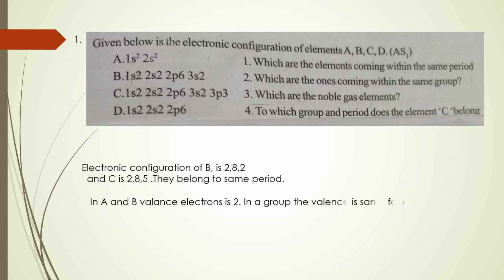Next, what is the second question? Which are the ones coming with the same group? For the group, what you have to do? You have to see the valency electrons. The electronic configuration of element A is 1s2 2s2. Next, the electronic configuration of B is 1s2 2s2 2p6 and 3s2. See, 2 electrons entered into s orbital. Those are the valency electrons, 2 electrons in the s orbital. So the elements A and B belong to the same group.